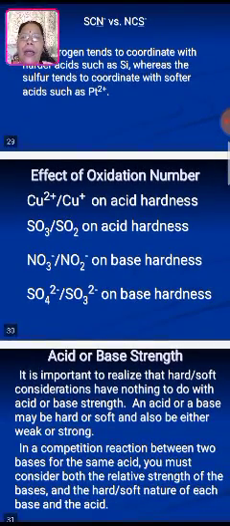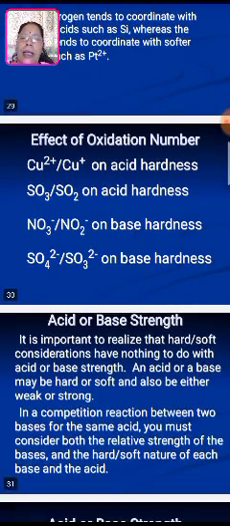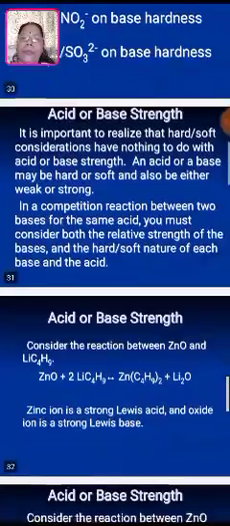Now on the screen you have seen the effect of oxidation number. Copper 2 to copper 1 has an effect on acid hardness. SO3 to SO2 on acid hardness. NO3 minus to NO2 minus, that is on base hardness, and SO4 2 minus to SO3 2 minus, that is on base hardness. So sulfate and nitrate are of base hardness, whereas sulfur dioxide and copper one are acid hardness.